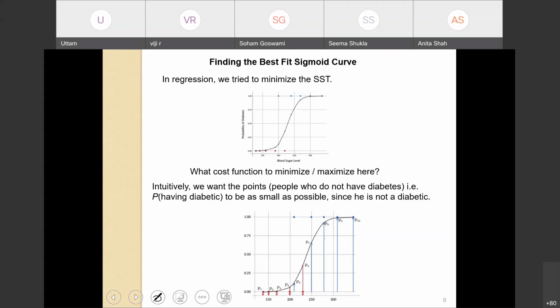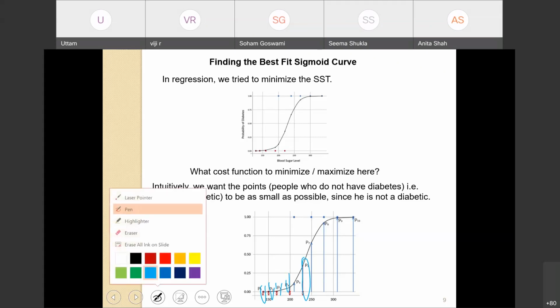So if the probabilities are shown on the y-axis, and P1, P2, P3, P4, P6 are the probabilities of the patients who are non-diabetic, we want this probability of having diabetes to be as small as possible.